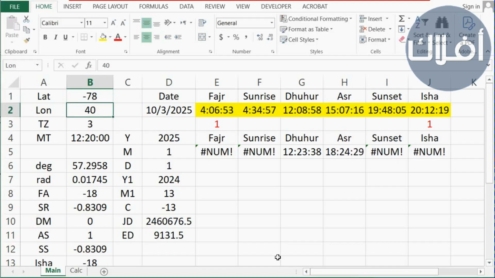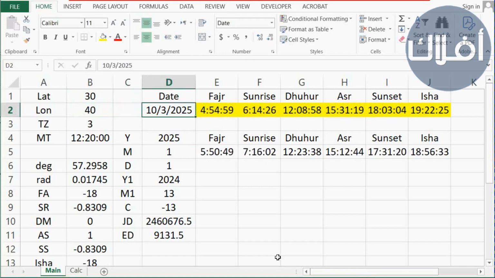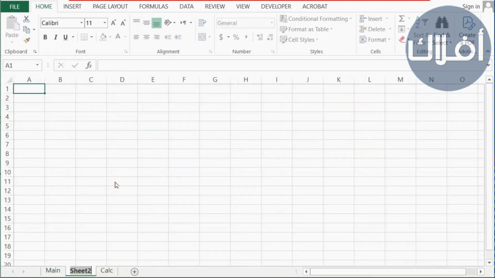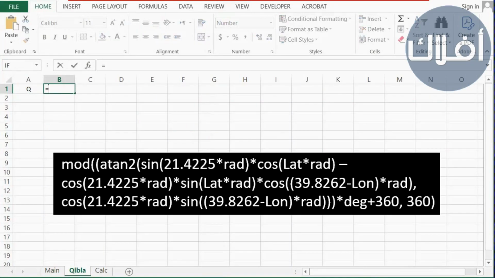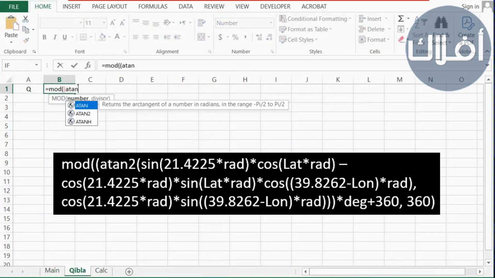If we go back to the Excel file we created in the previous episodes, which contains the times of all the prayers in addition to sunrise time, if we change the location, latitude, and longitude, the prayer times are calculated according to the new location. Now we will calculate Qibla azimuth. First, we'll open a new sheet. We'll call it Qibla.